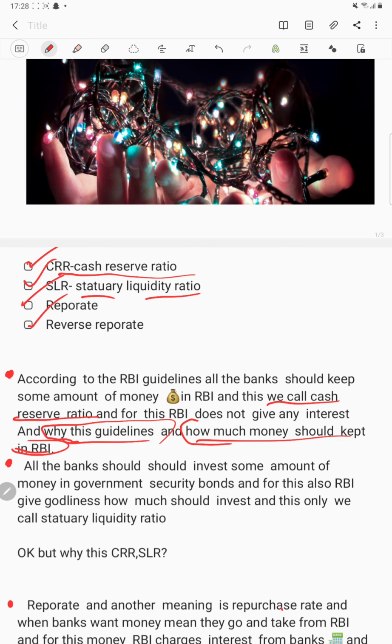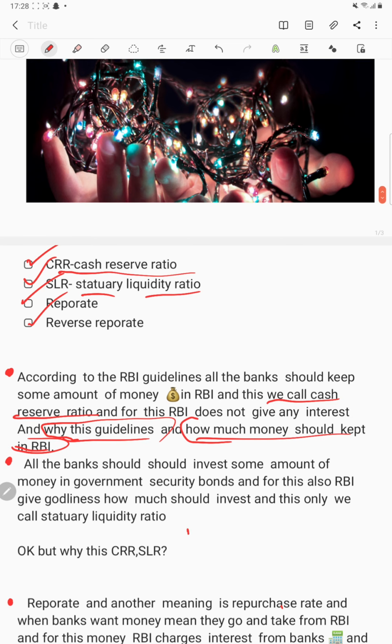And how much should be invested in government security bonds, means if banks have 100 rupees, in that 100 we invest 4 rupees in CRR, and another 5 rupees should be invested in SLR. These are two important guidelines from RBI.